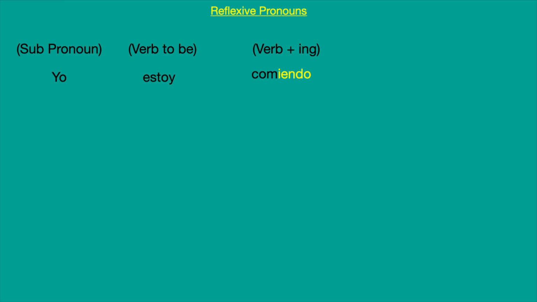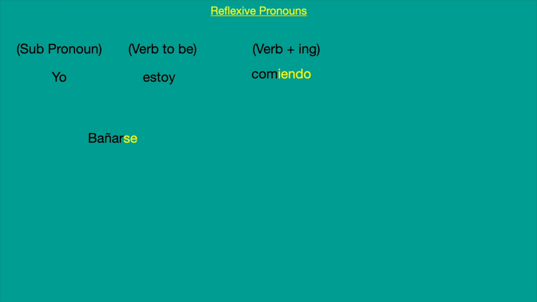If you are not clear on how you make the ing, that was in the third or fourth lesson. So yo estoy comiendo. That is not the point of this lesson, it's just to show how we build any verb with the ing.